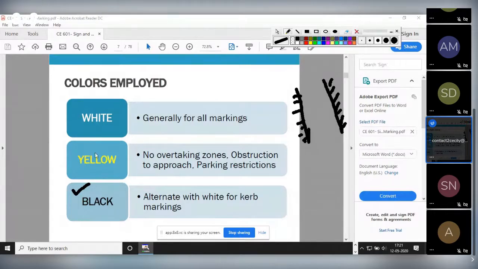White is the common color, generally used for all types of marking. Yellow is for restricted zones, like no overtaking zones and parking restrictions. Whereas inclined black and white alternatives are used mainly for curb marking. I will show you in the picture, it will be clear.